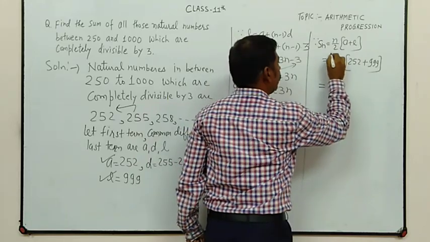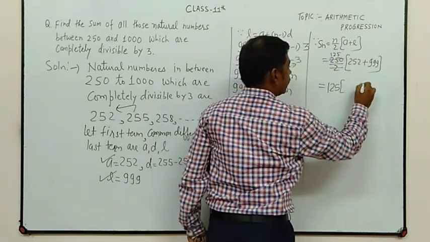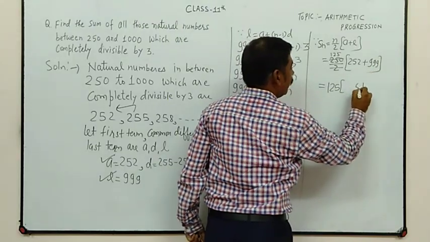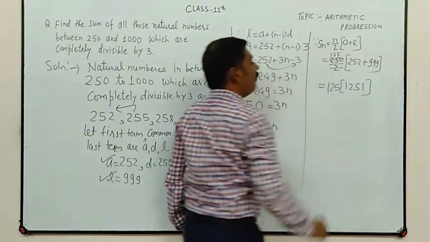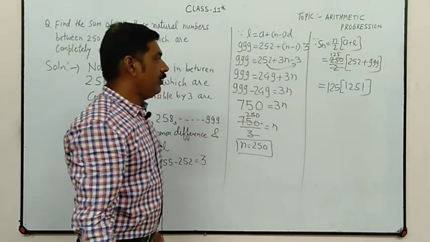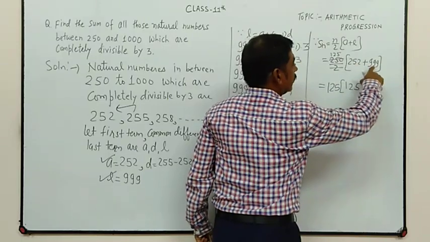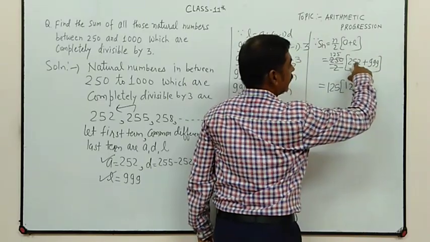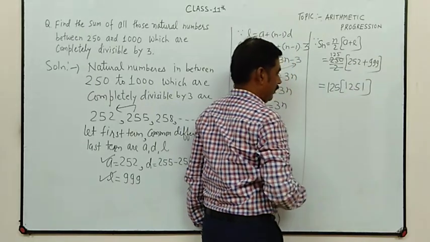Half of 250 is 125. 252 plus 999 is 1251.